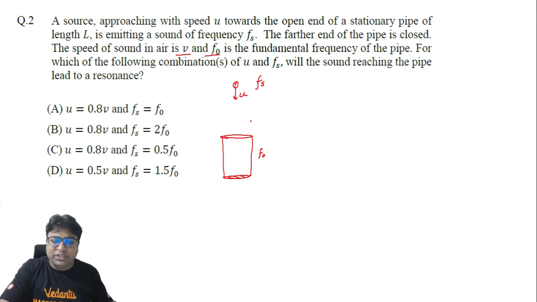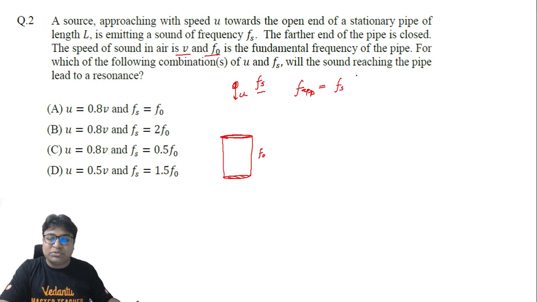So first of all, we need to understand what is going on here. Because of the motion of the source, the frequency detected at the open end of this pipe will not be equal to Fs. It will be slightly different from Fs, and to be exact, it will be more than the value of Fs. We call such a frequency the apparent frequency, and to calculate it, we use the Doppler formula. So I'm going to use that.